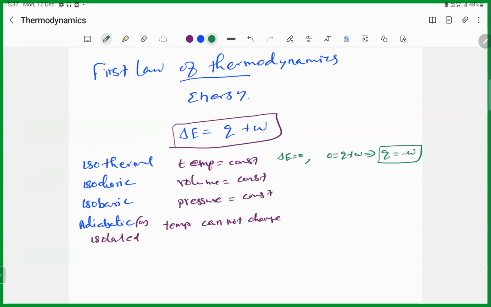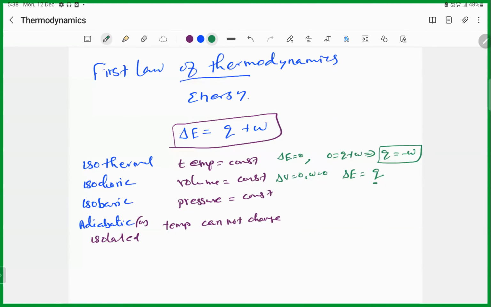And then for isochoric process, the volume is constant. That means the system does not do any work. Volume is constant, so delta V becomes 0. Delta V becomes 0 means work is 0. If there is no volume change, what work can be done? Nothing can be done. Then delta E becomes Q. That means the heat given to the system at constant volume changes the internal energy.